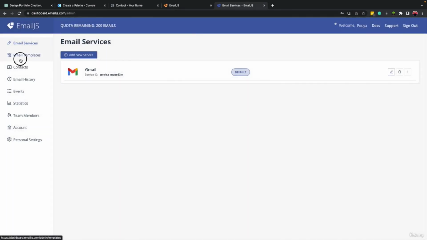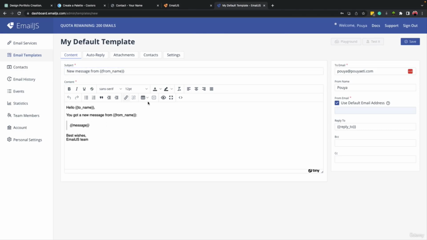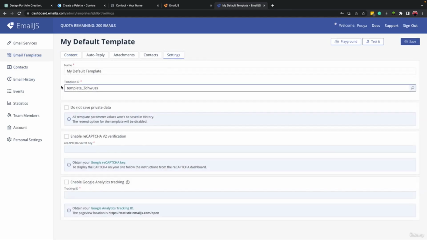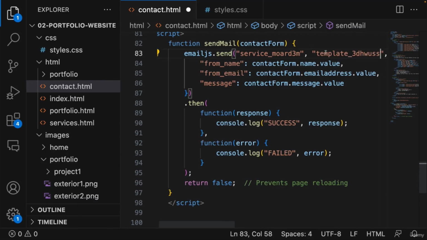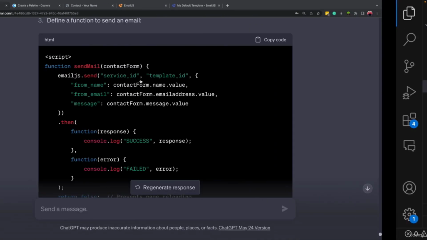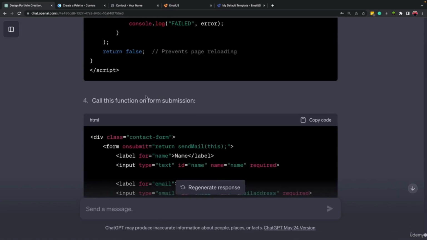Right here, there is another tab called email template. Okay, let's create an email template here. Okay, and I'm gonna just keep it the same way as it is. Let's save it. Okay, it was successfully saved. And do you see any ID here? All right, so here is the setting, and inside the setting we have the template ID. Okay, as I said, this is all new to me as well. So this is my very first time doing this. So I just got the service ID and template ID, and the rest should be fine.